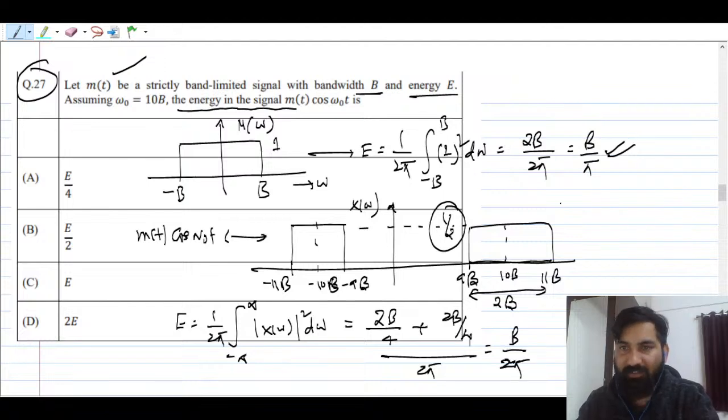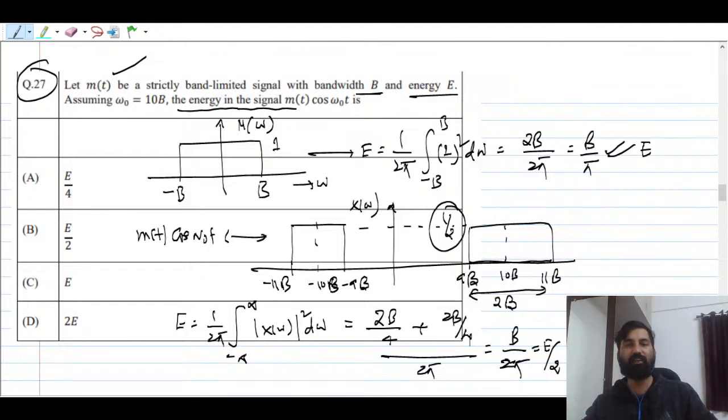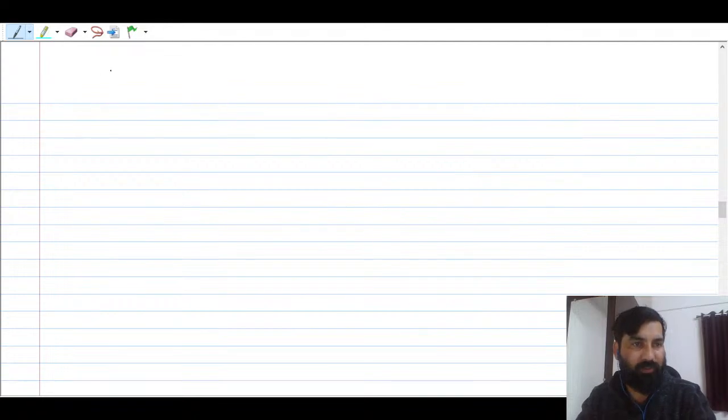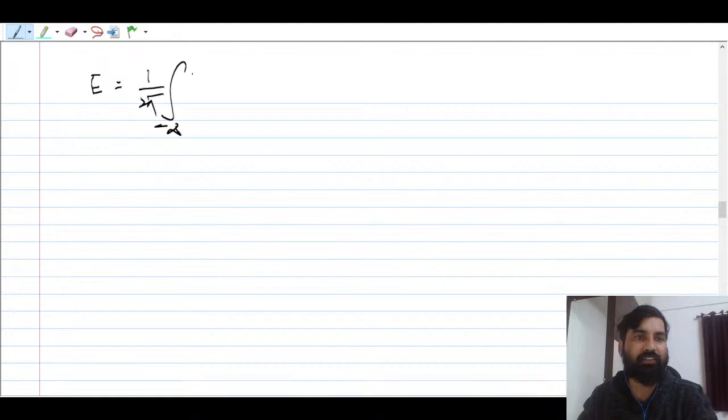And b by 2 pi is nothing but E by 2, right? So you can say that your energy is going to be E by 2, right? Your energy will be E by 2. I hope this makes sense, right? So the option for this question will be B. So you can see how fast we can solve the question if you know the Parseval relation. You can solve this question carefully, right? So remember the Parseval relation, you can find the energy, that is nothing but 1 by 2 pi, minus infinity to infinity, X of omega whole square d omega, right?